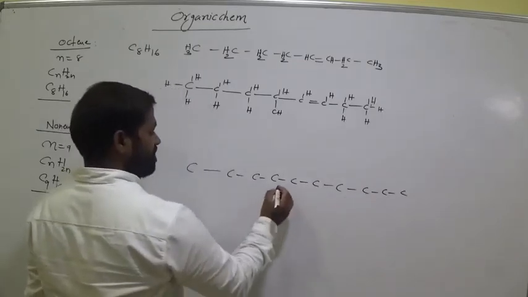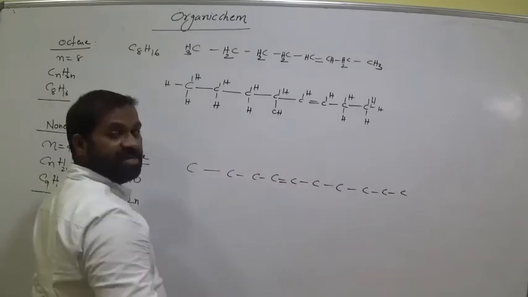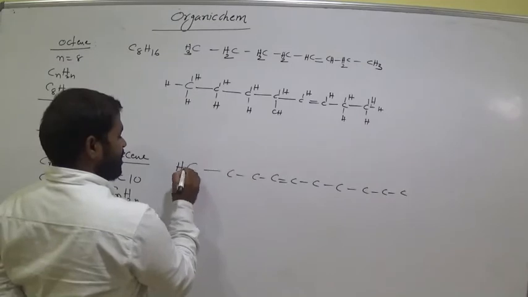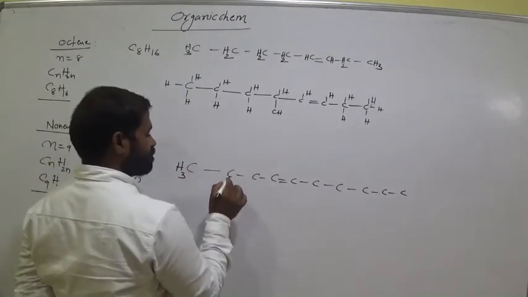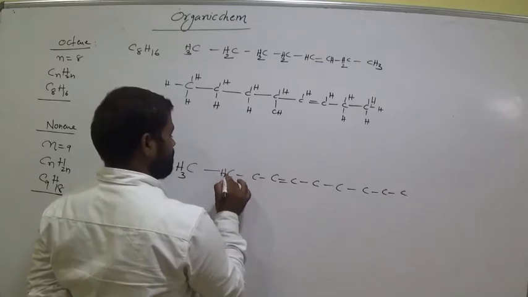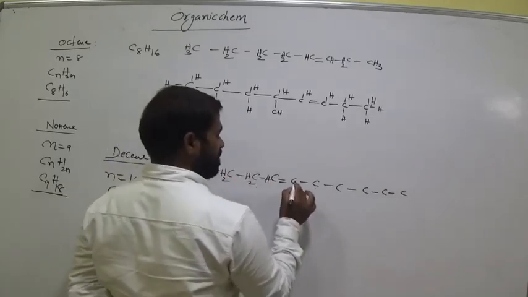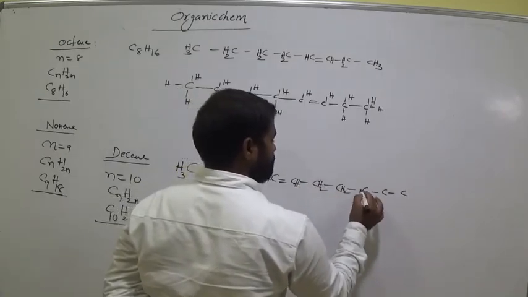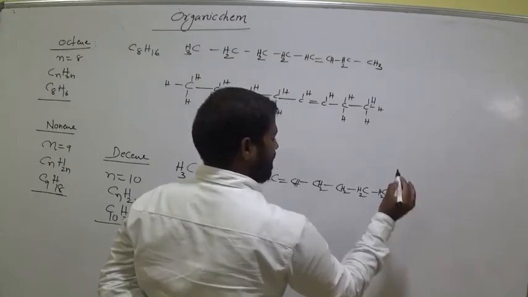Clear. So keep the double bond here. That's your choice, either here, here, here, whatever, in between any two carbons you keep the double bond. Okay, then satisfy the remaining valency of the carbon. Now this is CH3, CH2, CH2, CH, this is CH, CH2, CH2, CH2, CH2, CH3.